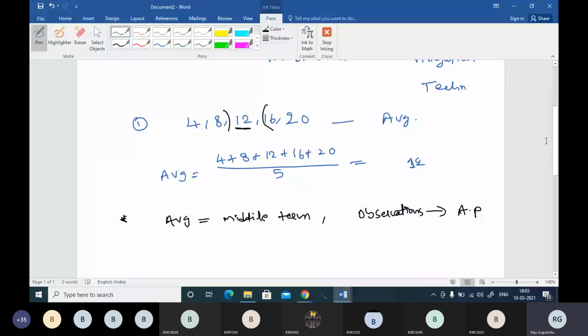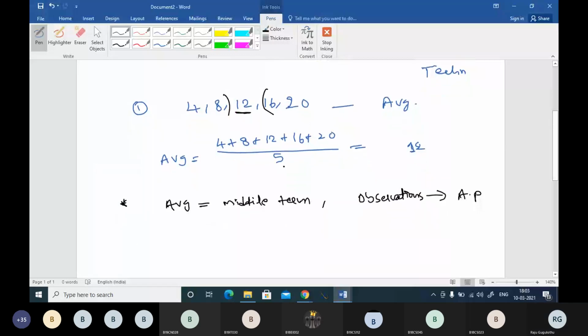Let me take one more example over here and tell you what the average of this series is. Please note along with me, my friends. And 30, what is the average of this series? Can anyone tell me?